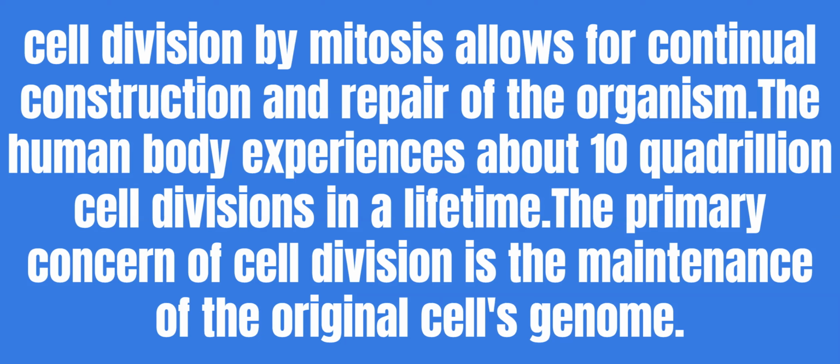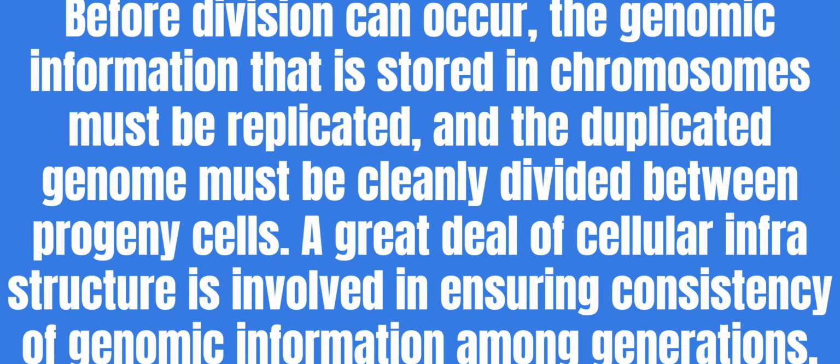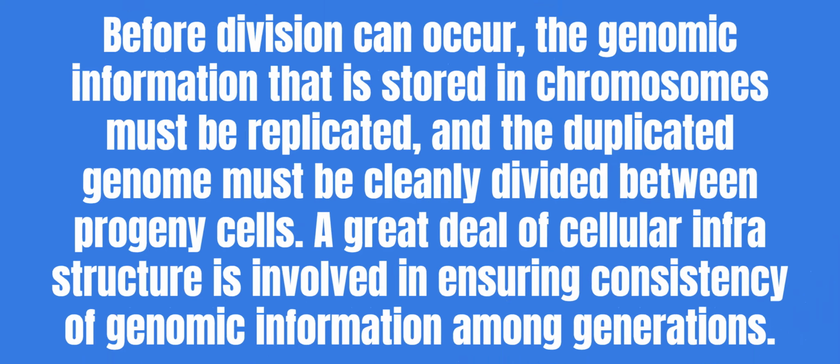The primary concern of cell division is the maintenance of the original cell's genome. Before division can occur, the genomic information that is stored in chromosomes must be replicated, and the duplicated genome must be cleanly divided between progeny cells. A great deal of cellular infrastructure is involved in ensuring consistency of genomic information among generations.